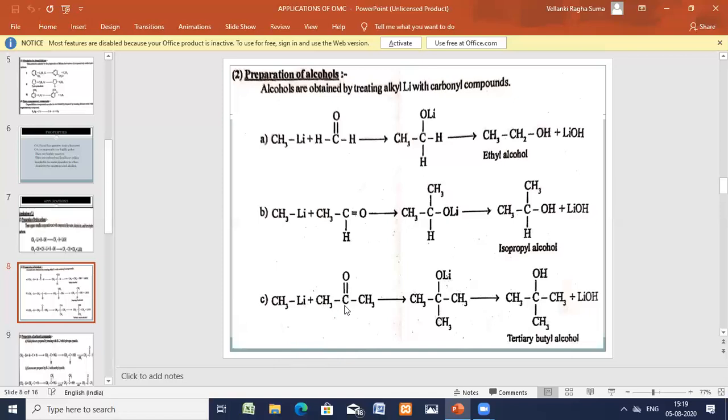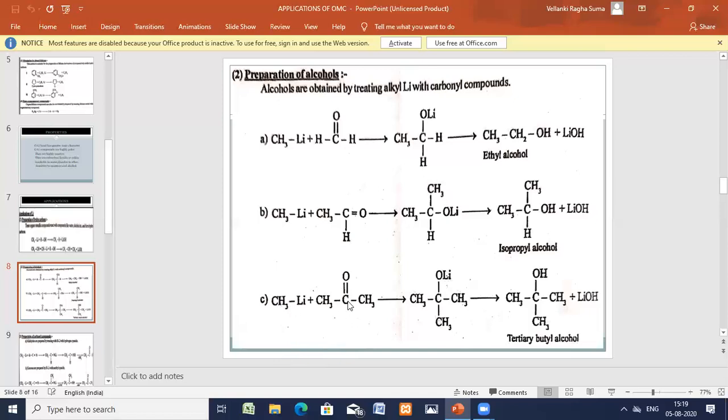Now the other one, CH3Li, you take. Now we are taking the carbonyl compound, after formaldehyde and acetaldehyde, acetone. Common name is acetone, IUPAC name propanone, 1, 2, 3, three carbons. For this one, you add methyl lithium. What happens? The bond is cleaved here.